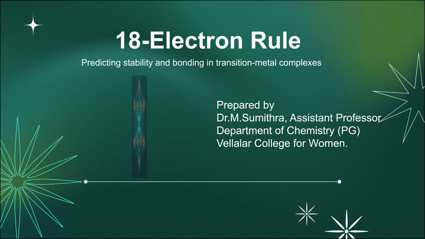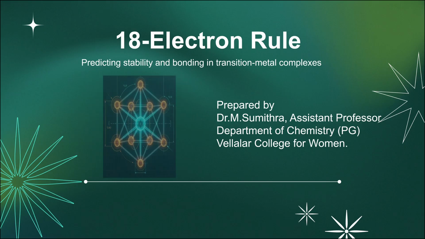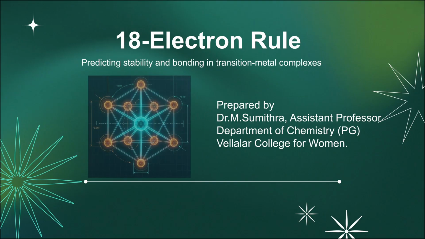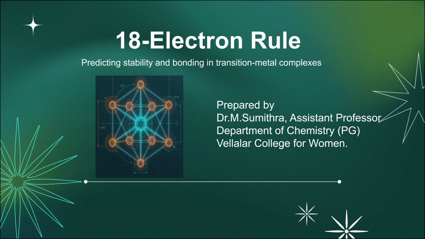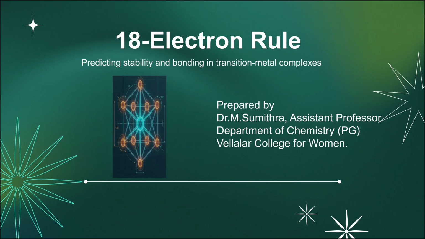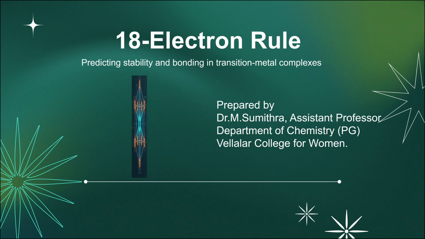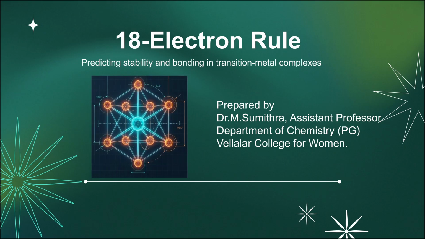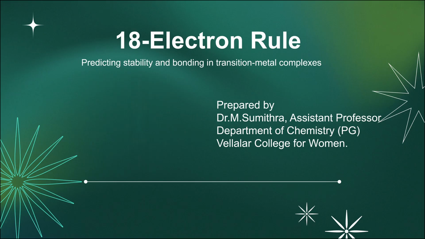This electron rule is very important in predicting the stability and bonding in transition metal complexes. Transition metal complexes mainly comprise d block elements, and this 18 electron rule falls into the category of organometallics and coordination complexes. Let us see what the 18 electron rule is.